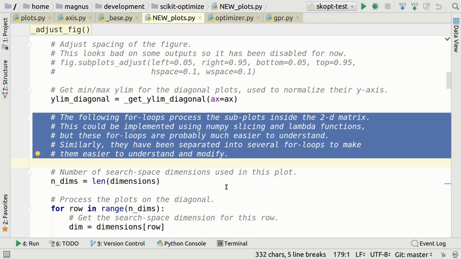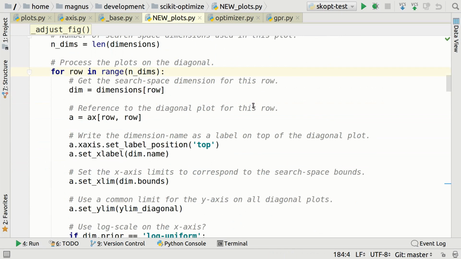But maybe there is a profound insight and a profound lesson, that if you 5 years from now decide to write this differently, maybe I can tell you here in the comments that, you know, I already tried this and it didn't work so well. So that's why I did it like this. So I have split it into different for loops, so we don't have the big nesting depth, because it is really hard to understand when you have a lot of nestings inside each other. So again, for every line of code, I have a comment that explains in English what it is doing.